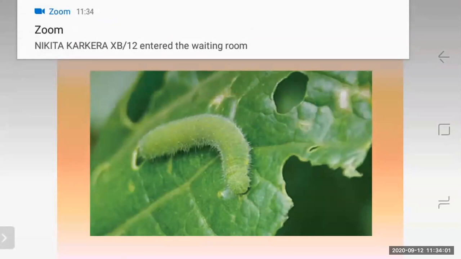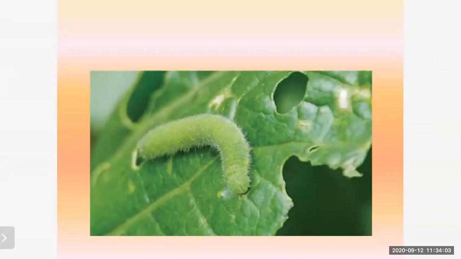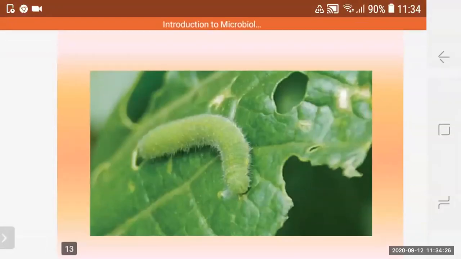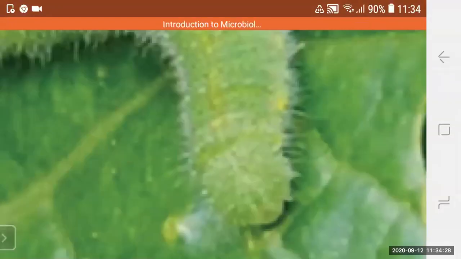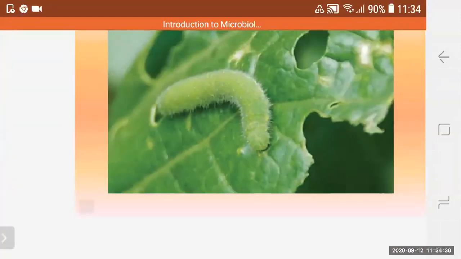Okay students, we have learned about applied microbiology, as well as industrial microbiology. Then we went to the products of microbiology, like dairy products, yogurt, butter, then cheese, and how cheese is produced.